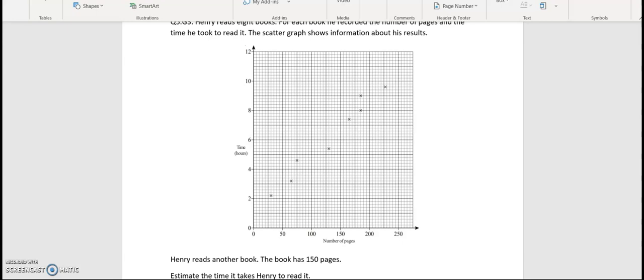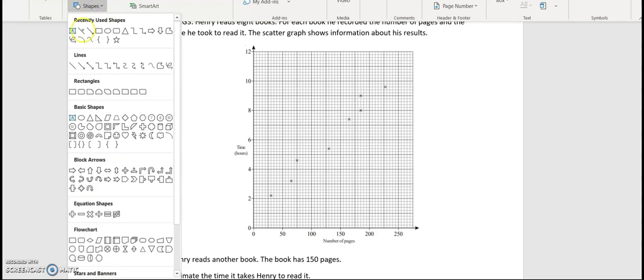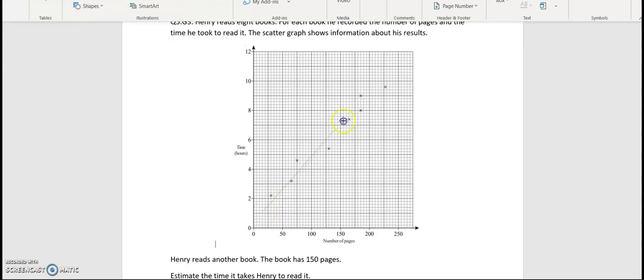Now, because this is a scatter graph and we want to estimate an answer, we're going to have to draw a line of best fit. So you'd use a ruler for that, to draw a straight line that goes through the points, trying to keep an equal distance between the points. So I'm going to try and do that now. So this is about here. There is no exact answer to this.